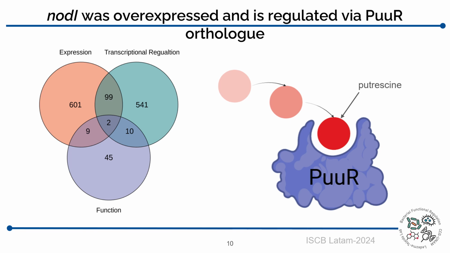And gathering all this information, we identified 2 genes that were differentially expressed, that were also part of our regulatory network, and that were previously reported as symbiosis-related genes. Among these genes was nodI, that actually was regulated by a PuuR ortholog in Rhizobium phaseoli. And what caught our attention was that PuuR in E. coli is known to bind putrescine, which is a polyamine. And that led us to hypothesize that maybe putrescine might also be binding to the PuuR ortholog in Rhizobium phaseoli.